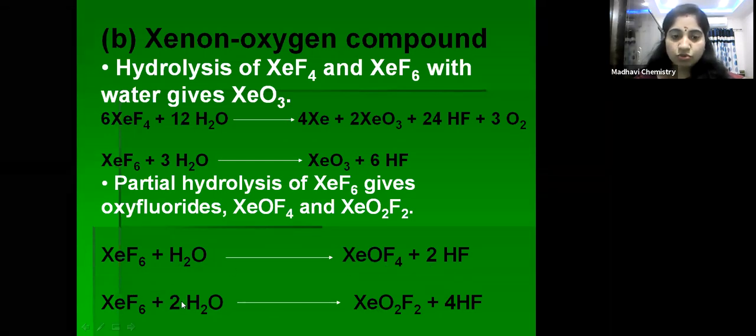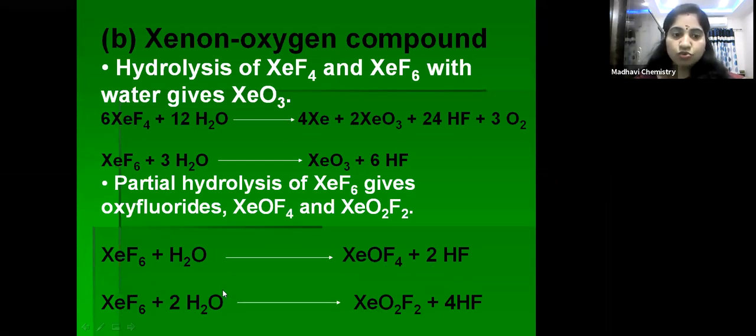With 2 molecules, 4 fluorines are replaced by 2 oxygen atoms, XeO2F2. With 3 molecules, 6 fluorines are replaced by 3 oxygens, giving XeO3. Like that, these oxyfluorides and oxides of xenon can be prepared.